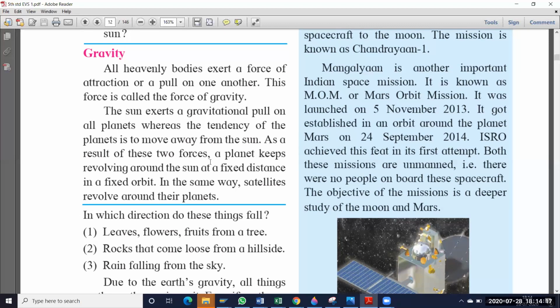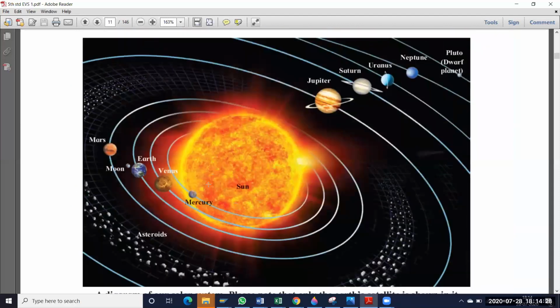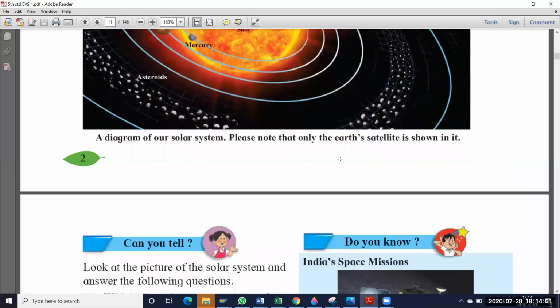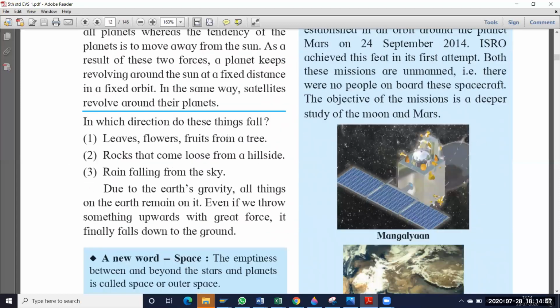As a result of these two forces, a planet keeps revolving around the sun at a fixed distance in a fixed orbit. In the same way, satellites revolve around their planets. So because of these forces, planets have an attraction force and the sun also has an attraction force. Because of this, these planets are rotating in one particular way. That means it is revolving around the sun at a particular distance. Okay, so that we call gravitational force. Not only planets, some man-made satellites also move in that same path. In which direction do these things fall?